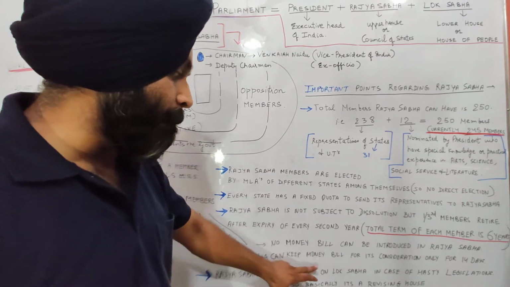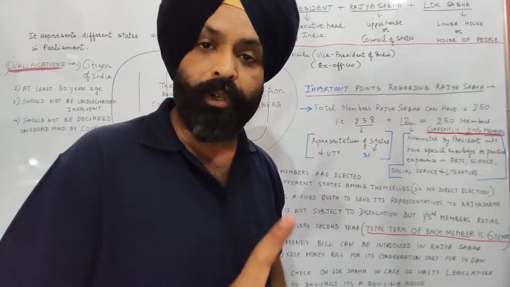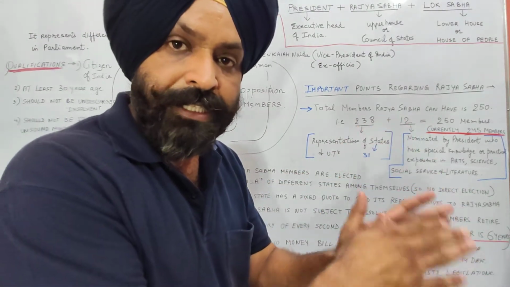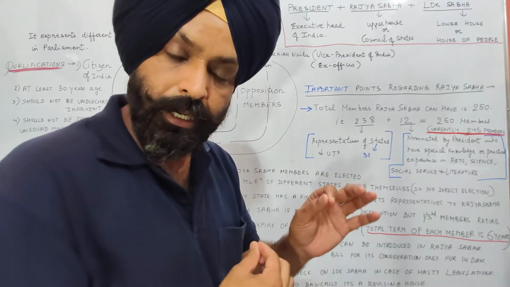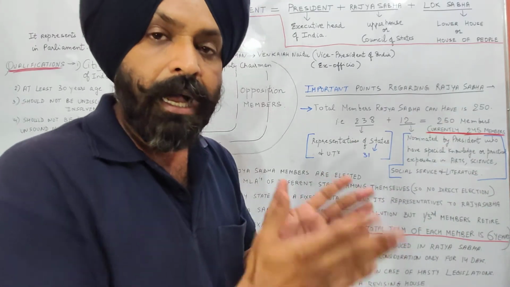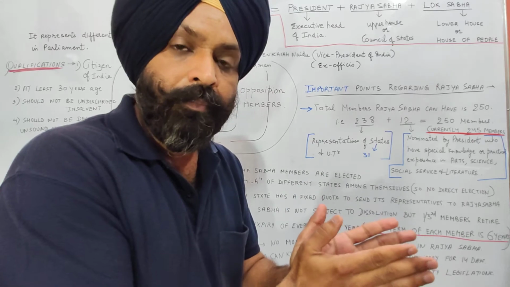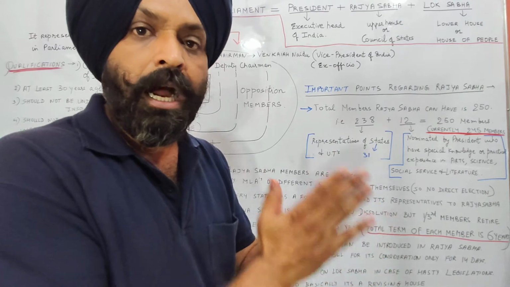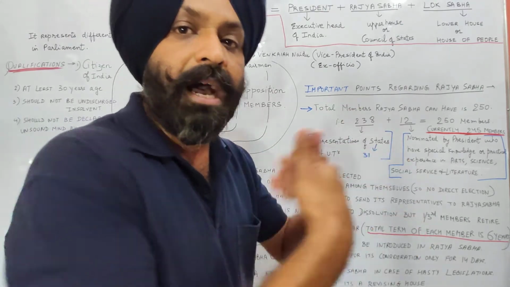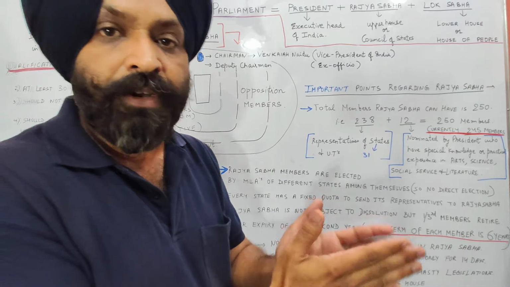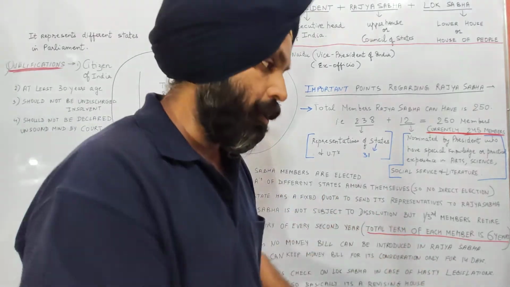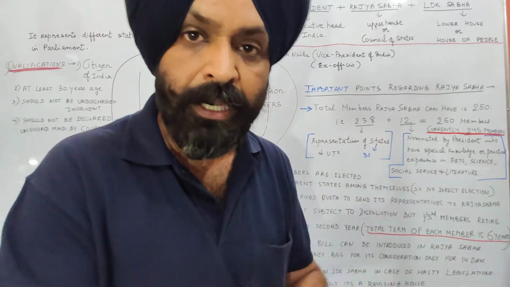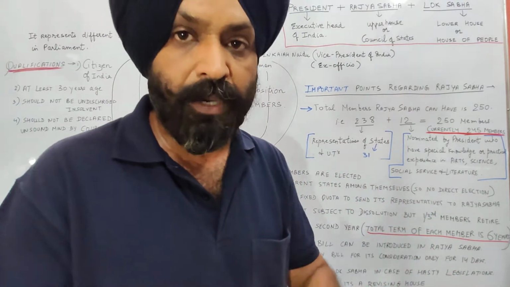And Rajya Sabha can keep a money bill for its consideration only for 14 days. If a money bill is initiated in Lok Sabha, then after first reading, second reading and third reading, it is sent to Rajya Sabha for its recommendations. Rajya Sabha may keep that money bill for giving its recommendation to Lok Sabha for a maximum of 14 days. After 14 days, it is deemed to be passed by Rajya Sabha, whether Rajya Sabha gives its recommendations or not. So, as far as money bill is concerned, Rajya Sabha has no power. As far as ordinary bill is concerned, Rajya Sabha has much power.